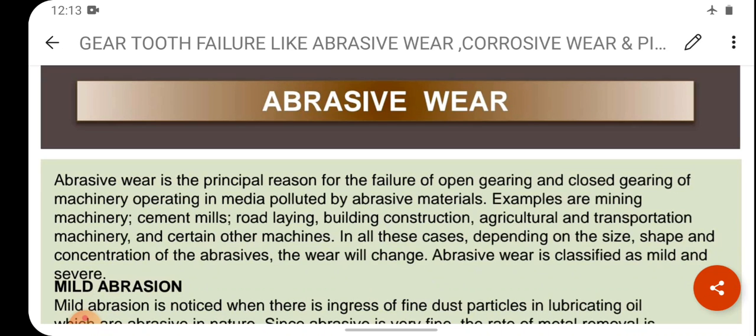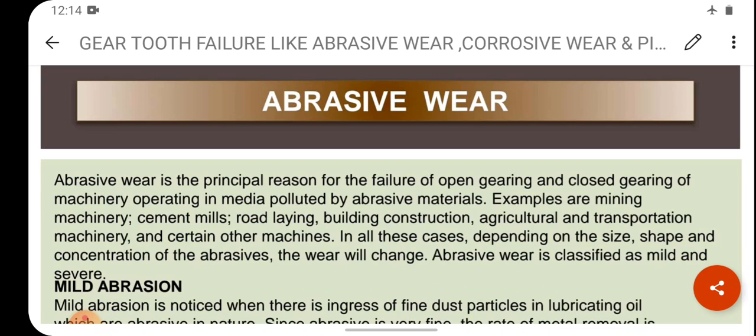What is abrasive wear? Abrasive wear is the principal reason for the failure of open gearing and closed gearing of machinery operating in media polluted by abrasive materials. Examples are mining machinery, cement mills, road laying, building construction, agricultural and transportation machinery, and certain other machines.